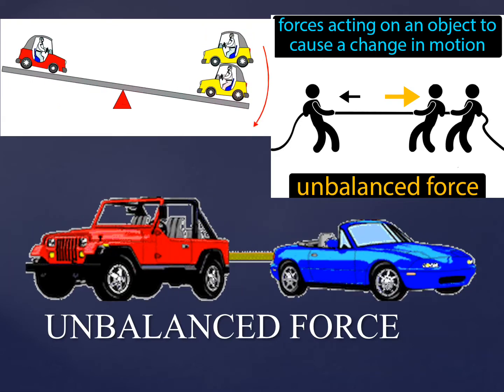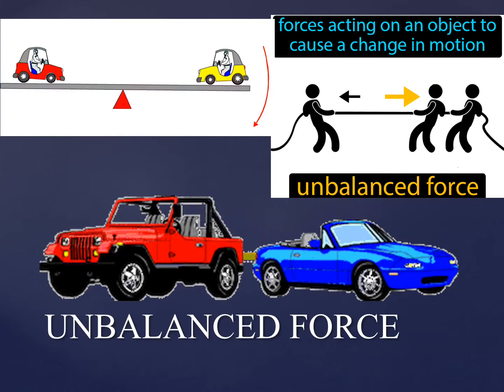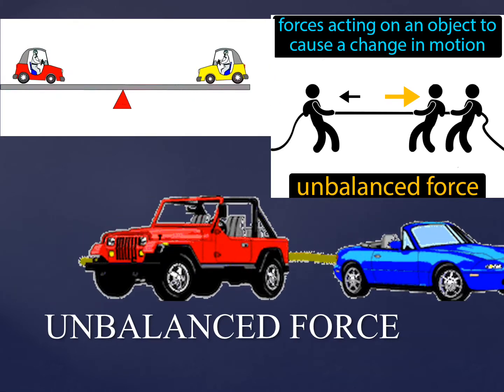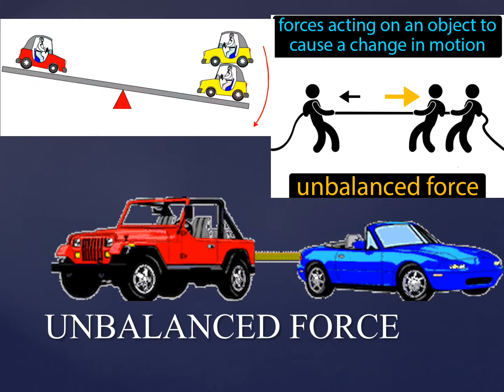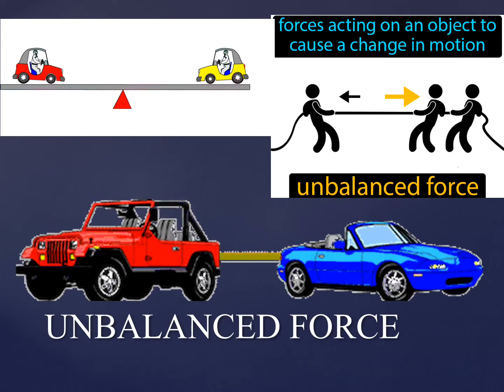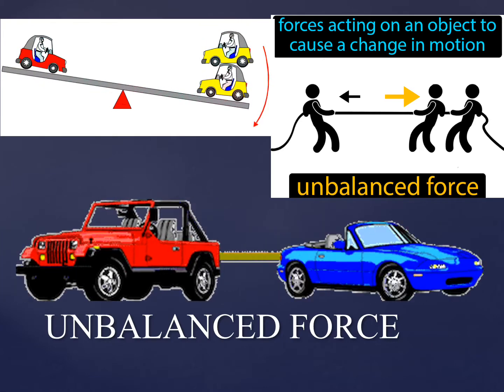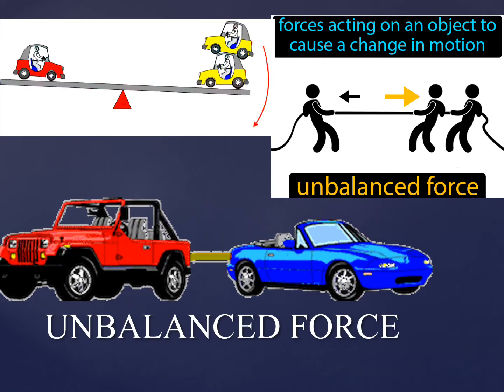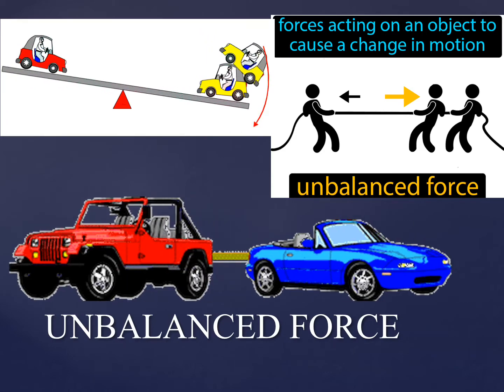Now moving on to the unbalanced force. Unbalanced force occurs when a force is greater than the opposite force. So whenever one side of the force is greater than the other side, we call that unbalanced force. When a bulldozer pushes against the wall, unbalanced force is making the wall fall down.